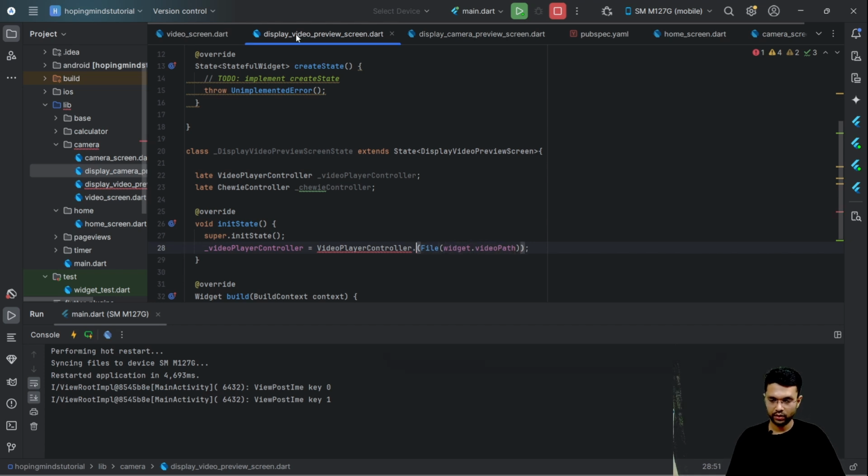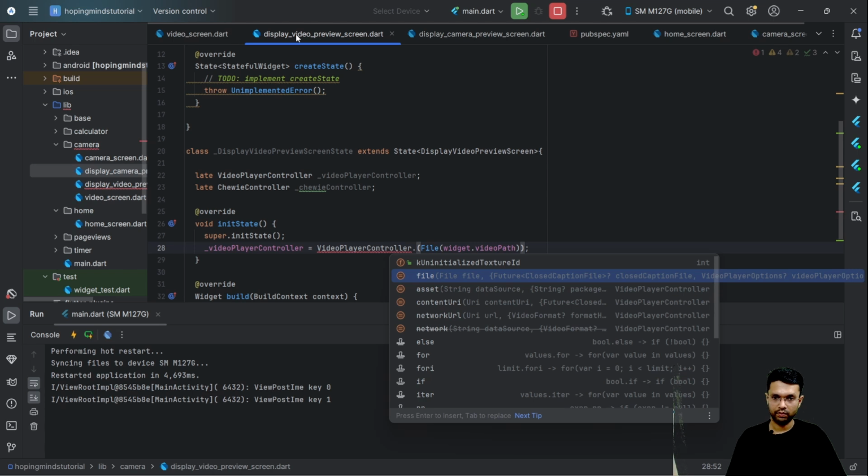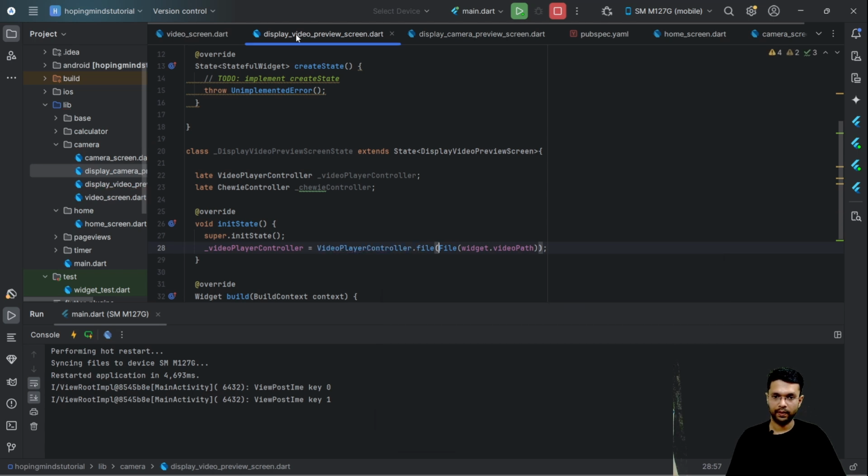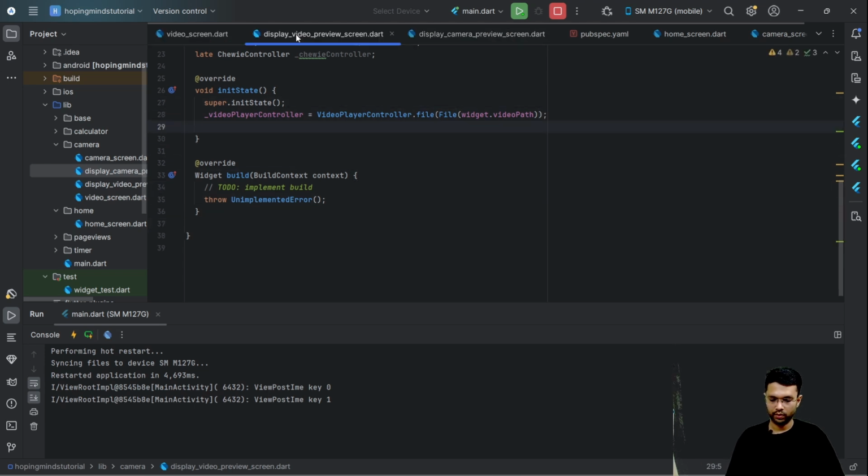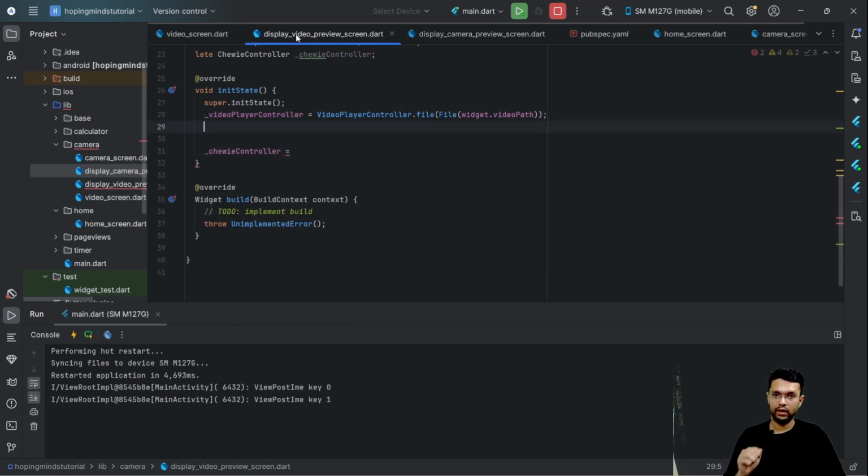Let me put over here dot file. Now next we have our Chewie controller. Now let's talk about the video controller first. Once the initialization is done, over here we have just initialized the variable. The player is still uninitialized.